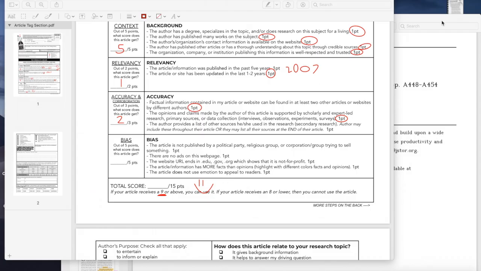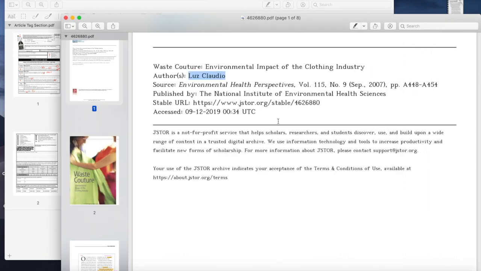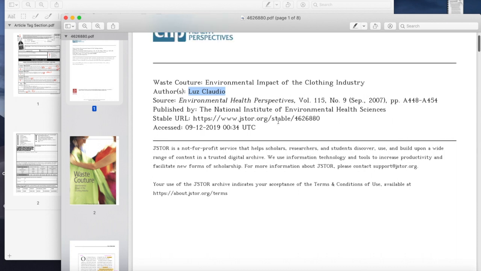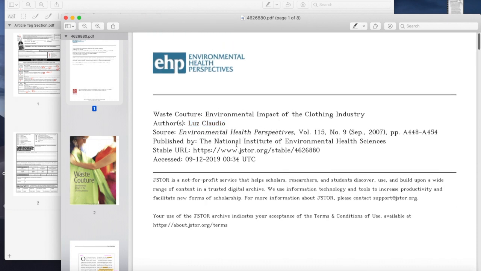So let's move on to bias. The first bullet point is the article is not published by a political party, religious group, or corporation or group trying to sell something. If this article was sponsored by ExxonMobil, it would be a different story. Just like when YouTubers and Instagram influencers have to tell us when something is sponsored or something is an ad before they review a product or they talk about some piece of clothing or shoes or some tech gadget or whatever, we have to know if that was a paid for advertisement. It's the same thing.